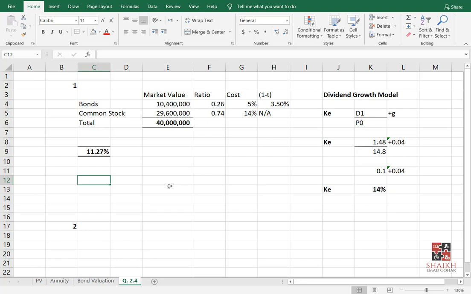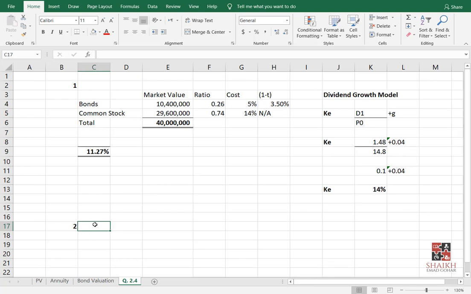How can you grow in the present? You cannot grow in the present. So that's the answer for your question. There is no growth rate for the current year. The growth rate is always for the upcoming period, maybe next month. So this is the assumption of the constant dividend growth model. There is another model called the variable dividend growth model that we will do later on.